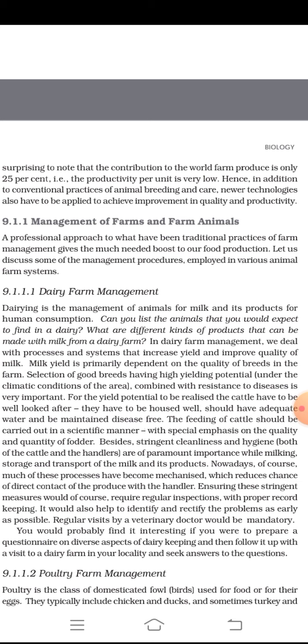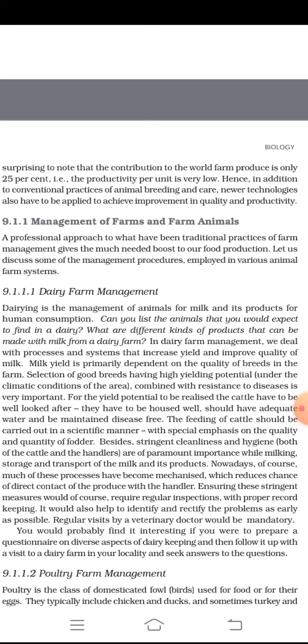9.1.1 Management of Farms and Farm Animals. A professional approach to what have been traditional practices of farm management gives the much needed boost to our food production. Let us discuss some of the management procedures employed in various animal farm systems. Dairy farm management. Dairying is the management of animals for milk and its products for human consumption. Can you list the animals that you would expect to find in a dairy? What are different kinds of products that can be made with milk from a dairy farm?